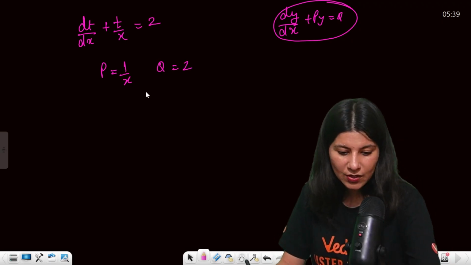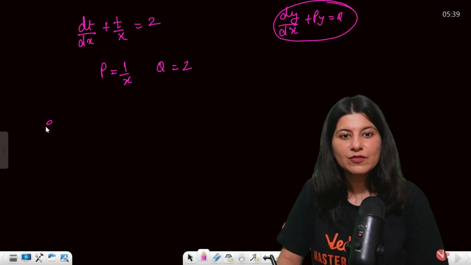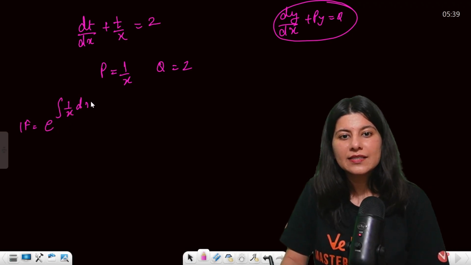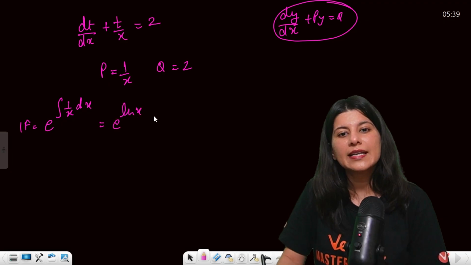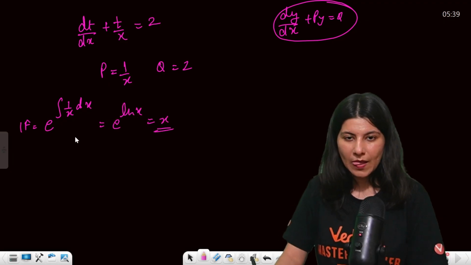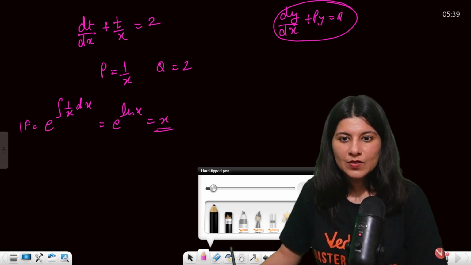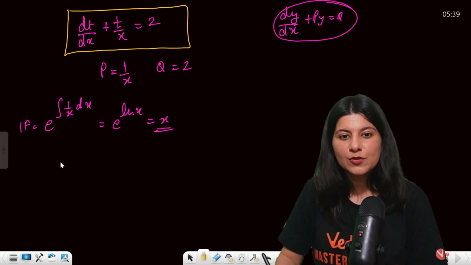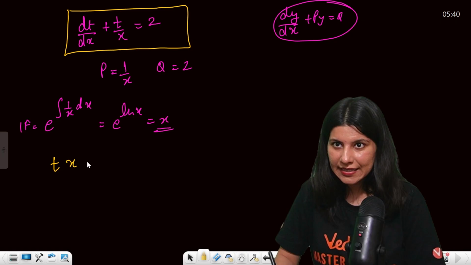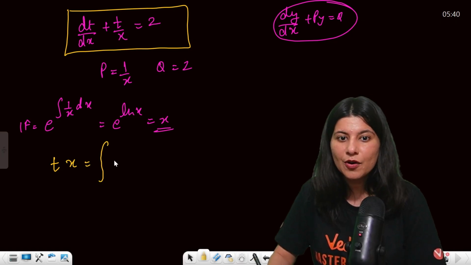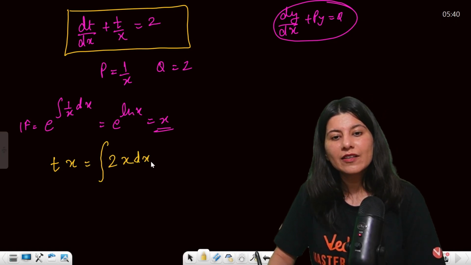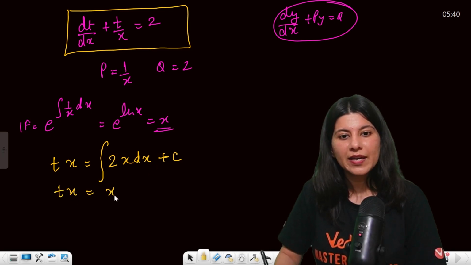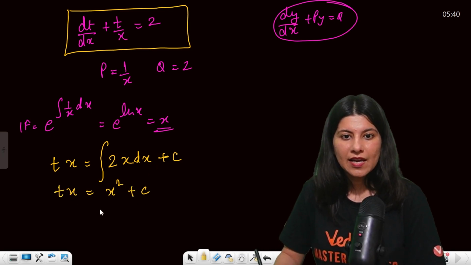The integrating factor will be e raised to the power integral of 1 by x dx, so this is e raised to the power ln x, which is just x. Correct? Okay. So now the solution will be t multiplied by the integrating factor equals the integral of 2 multiplied by the integrating factor plus c, and this is going to become tx equals x square plus c.